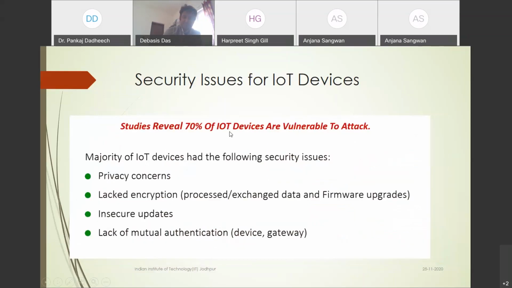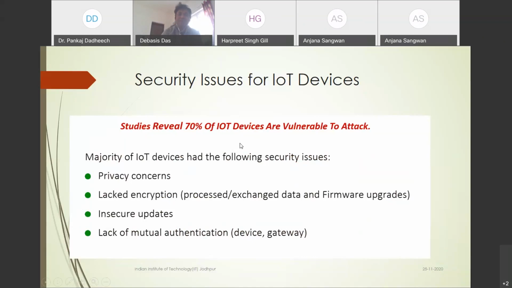Okay, now 70% of the IoT devices are vulnerable to attacks. Because what is the problem here? A large number of devices are there in our smart city or smart application, but the authentication process is not stronger. As well as the privacy concern is also not there. And the encryption scheme they applied is not stronger.